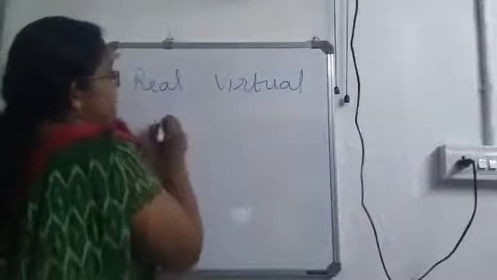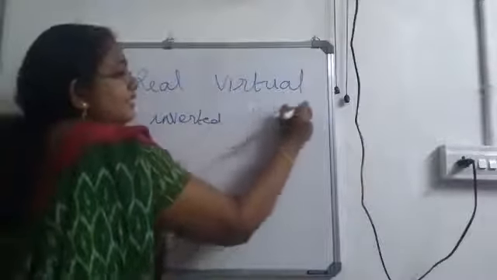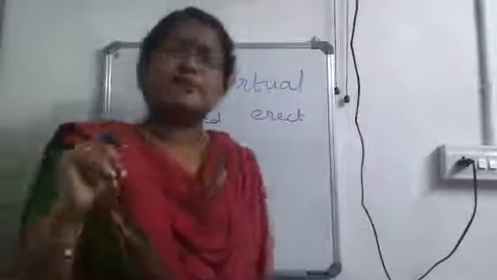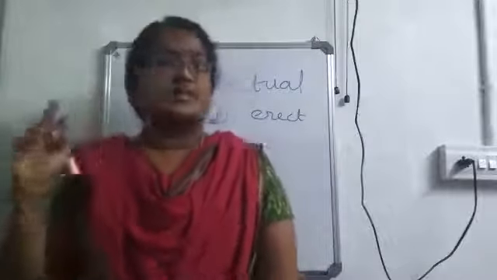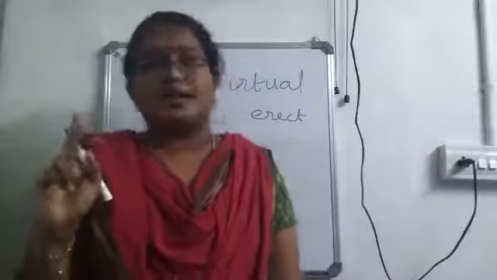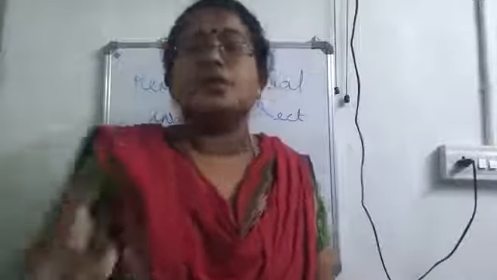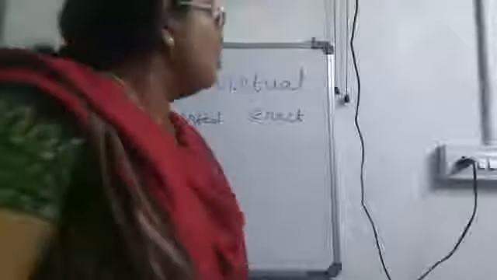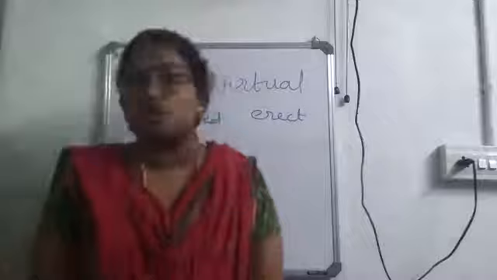Okay. So this we will say as inverted, and this will be always erect. Erect means straight. Then real images can be caught on a screen, whereas virtual images cannot be caught on a screen. So is it clear about the differences? Okay. Now we will consider the image formation using a point object.